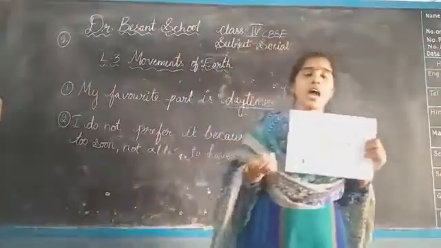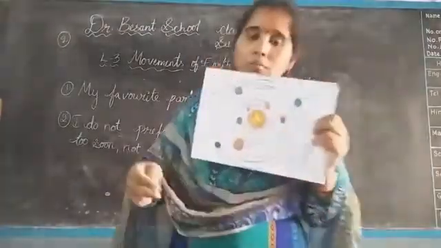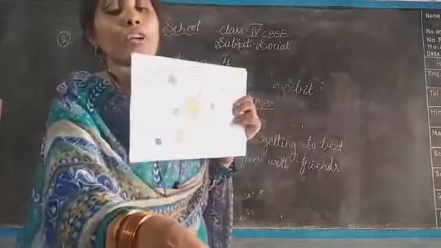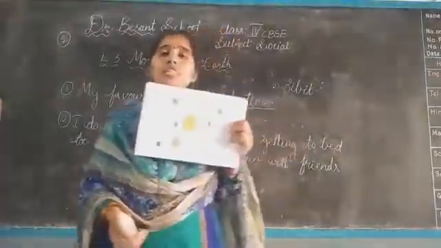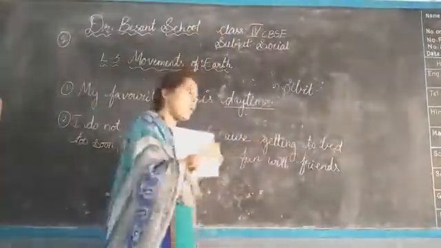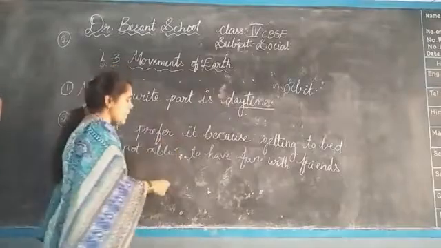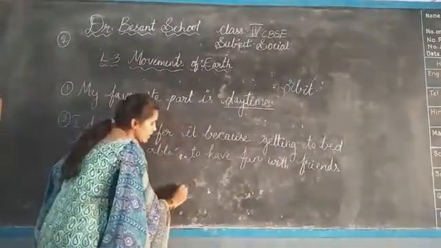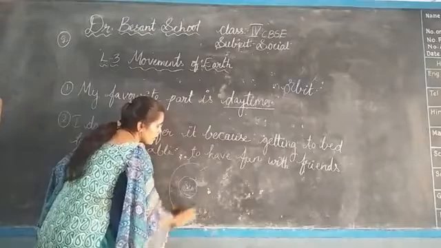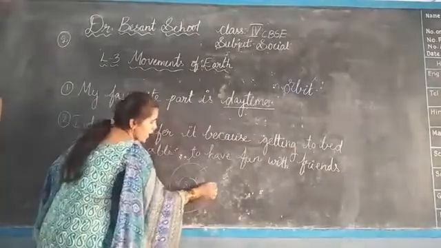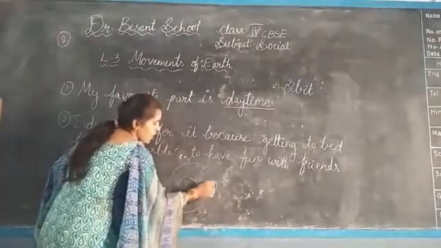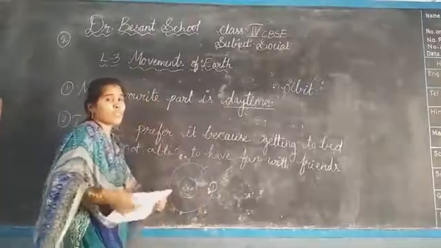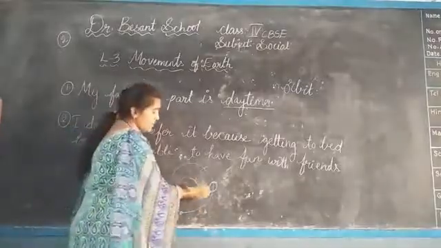While Earth orbits the Sun, it rotates. It also rotates on its own axis. Like I showed you last time, children, this is the Sun, this is the orbit of the Earth. When it is rotating, it moves around on its own axis.